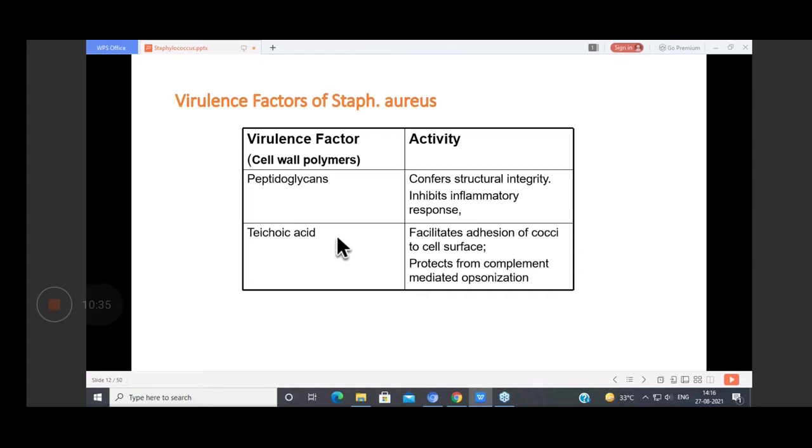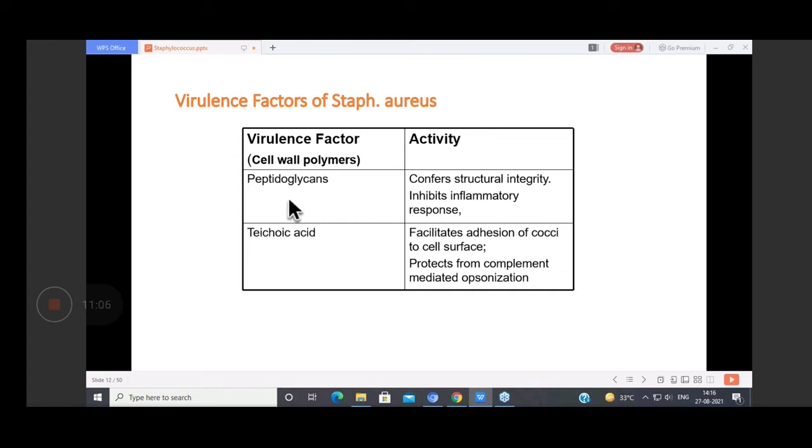Now coming to the various virulence factors, this is very important for you. Staph has a number of virulence factors. The first is the cell wall virulence factor, your cell wall polymers. It is a gram-positive bacteria, so it has peptidoglycan like other gram-positive bacteria, and you know that the peptidoglycan layer is thicker in GPCs.